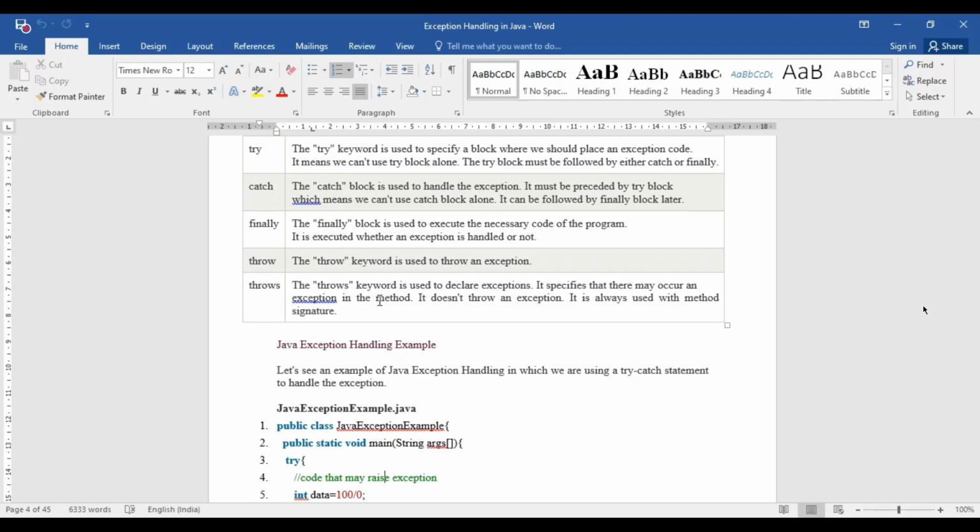That means that class or that method must be aware that this thrown exception must be handled by the particular part in which it is defined. But sometimes in your source code, the method in which it is created is unable to handle this exception.